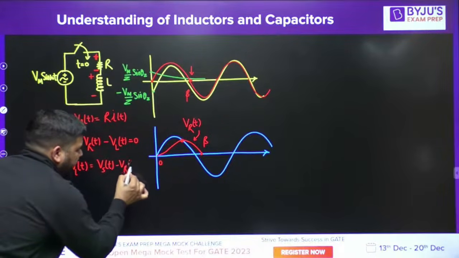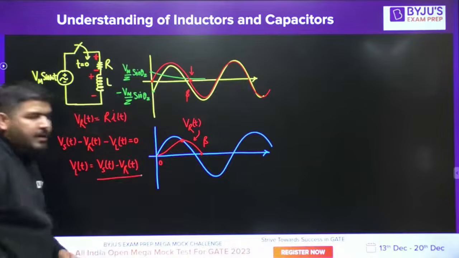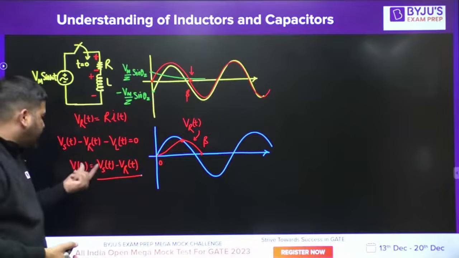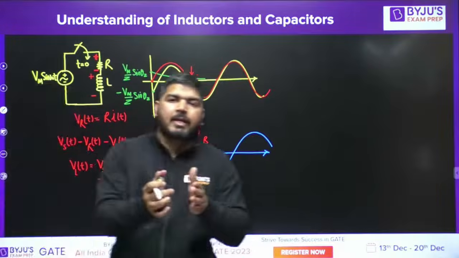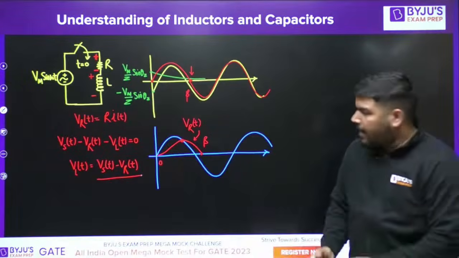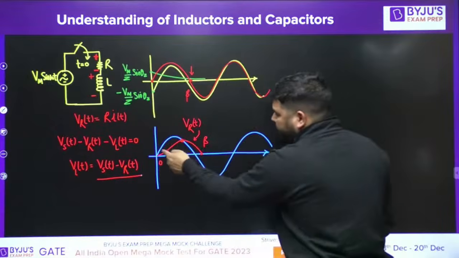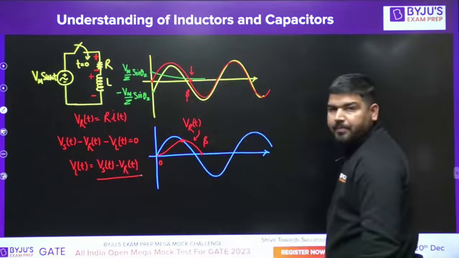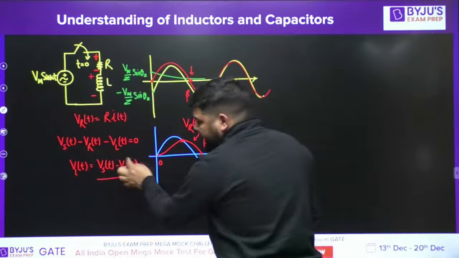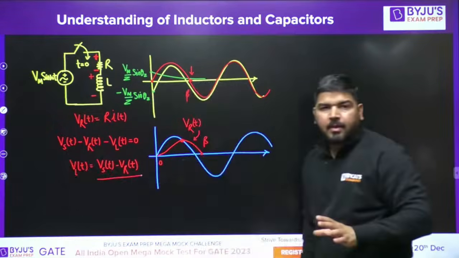The voltage across the inductor will be the difference of the supply voltage and the voltage across the resistor. We have drawn both, so we need to take the difference of VST and VRT to get VLT.